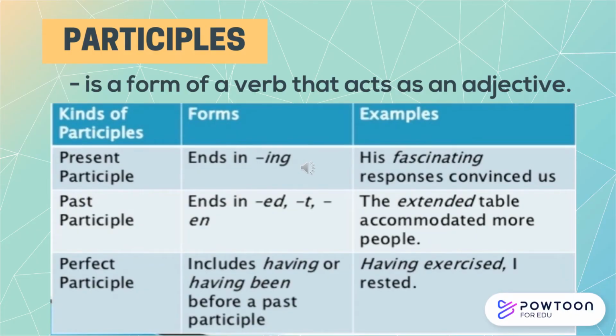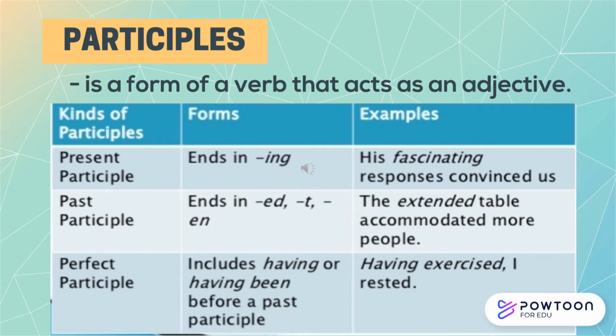So we have here the participle or participles. So that's a typographical error. Participle is a form of a verb that acts as an adjective. So there are kinds of participles. So we have present participle. It ends in ing. So for example, his fascinating responses convince us. So there is a missing period here. So that's the present participle.